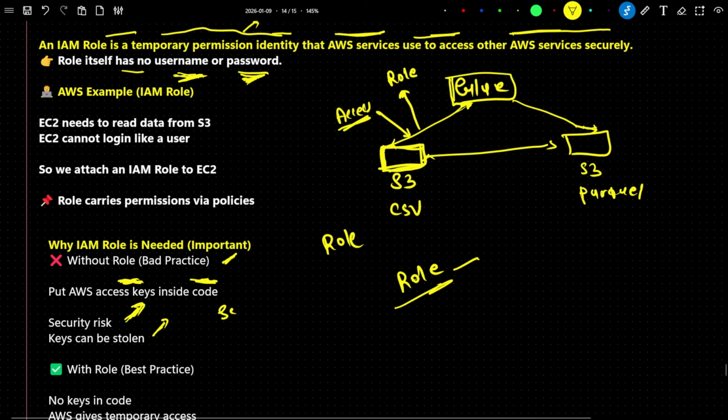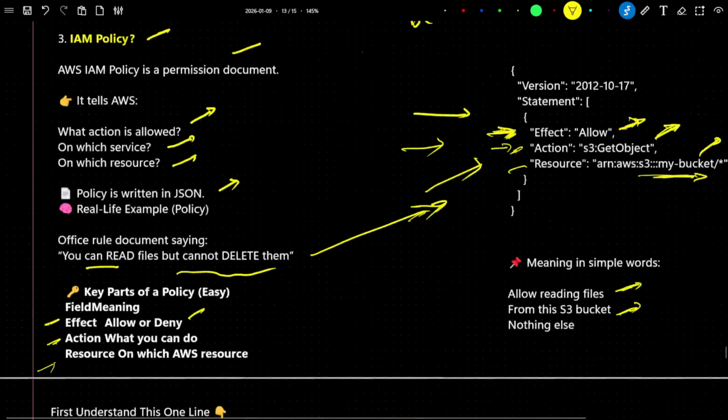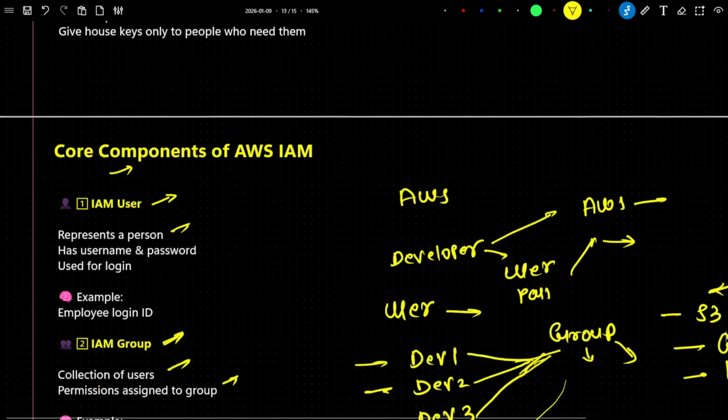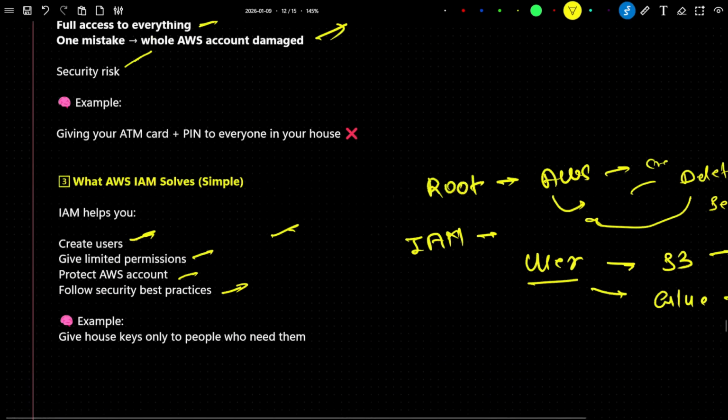So this Glue has to interact with S3, so we'll create one IAM role. Here we'll provide the required permission to this role. We'll attach the policy to this particular role so that Glue can interact with S3. I hope you got the idea about the user, group, policy and role. In the next video we'll do a practical and try to understand more about this.